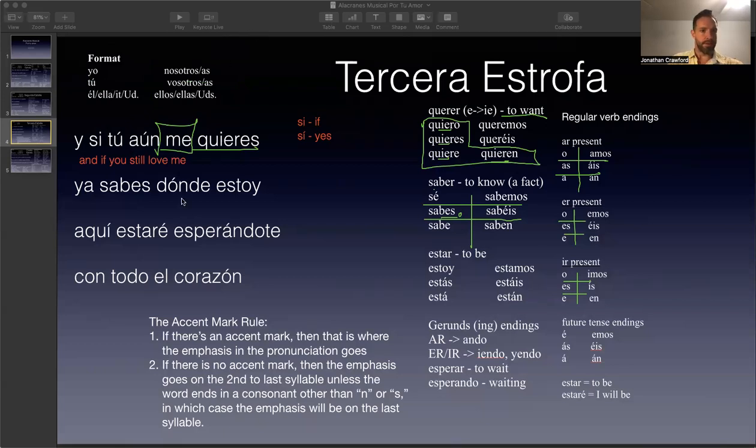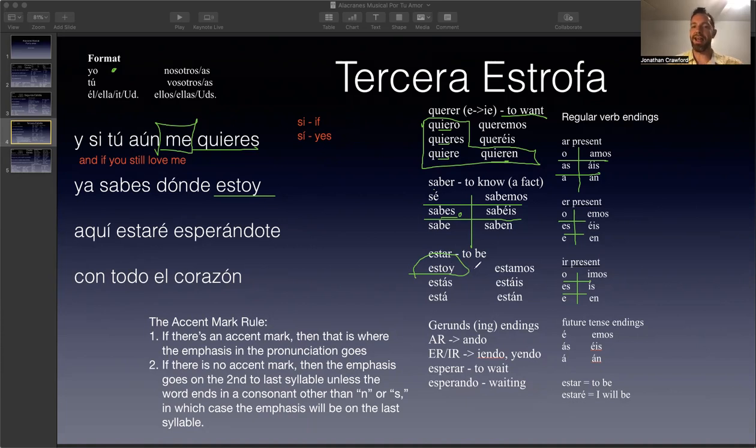And so, dónde estoy? Now let's talk about estoy. That's the verb estar, which is also irregular because look, it's estoy, not just an O, it has a Y. Plus, it also has these accent marks in the conjugations. Estás, está, están, está. Well, estáis, that is normal to have an accent mark there. But anyway, we know that estoy is the yo form, right? It corresponds with yo. So that means I am. Remember, to be is a verb, but we have conjugations in English as well.